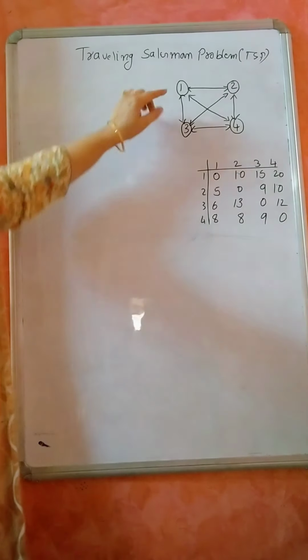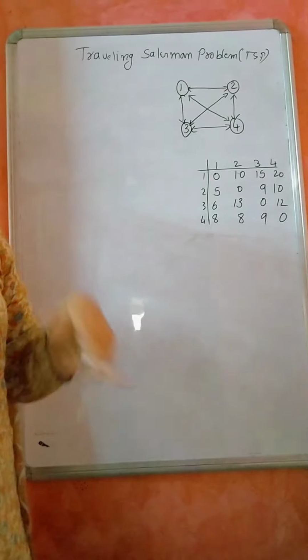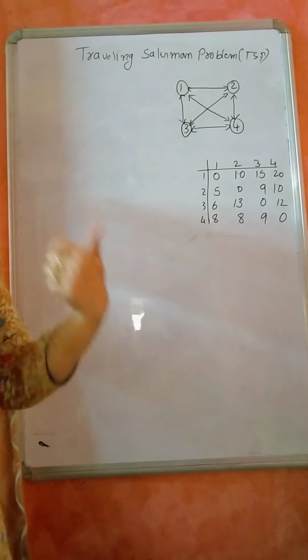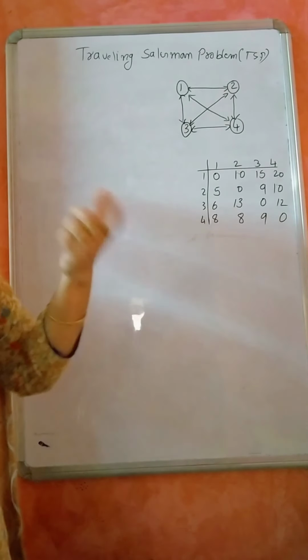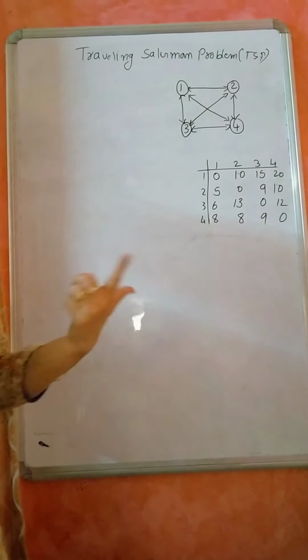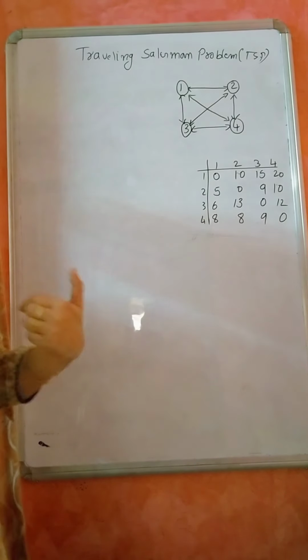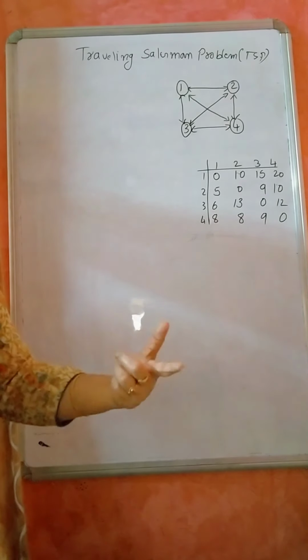Going from Bangalore to Mysore, I am considering one route and the cost is 10. While returning from Mysore to Bangalore, I am considering one more route and the cost is 5. It is not compulsory that the time or cost for moving 1 to 2 should be the same as 2 to 1.